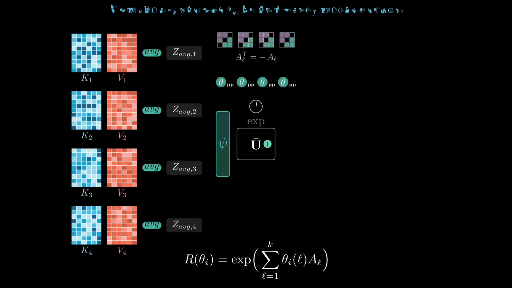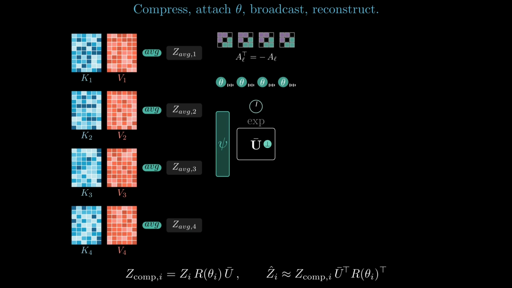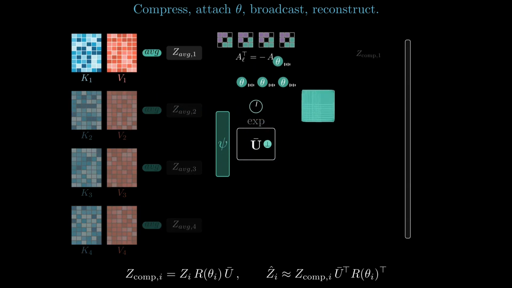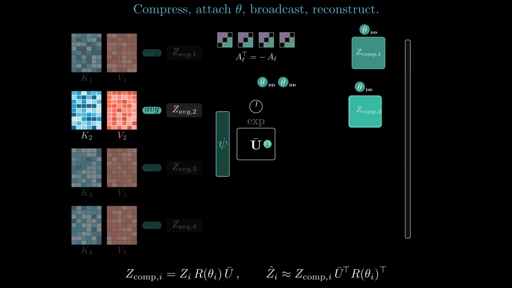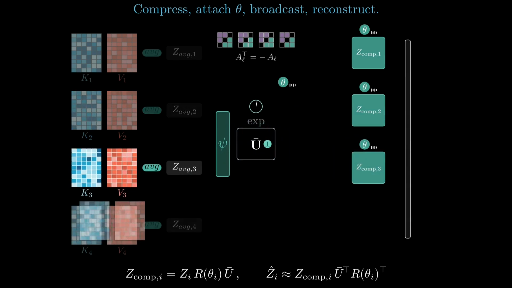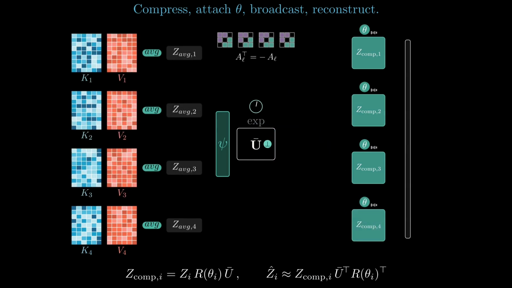We transmit only the compressed activations together with their rotation parameters theta. Each node already caches the fixed U-bar, so upon receiving a message it uses this fixed U-bar with the corresponding rotation to reconstruct keys and values and then runs attention. The rotation dimension K controls the expressiveness-bandwidth trade-off. The small feed-forward network has negligible cost.